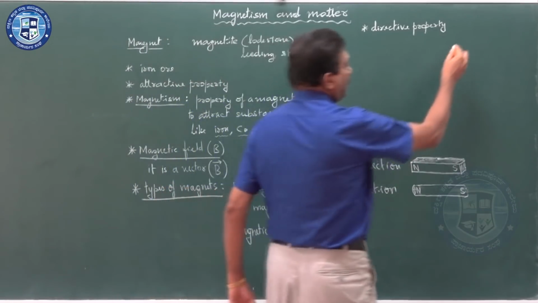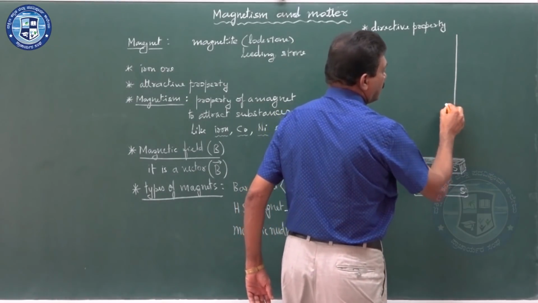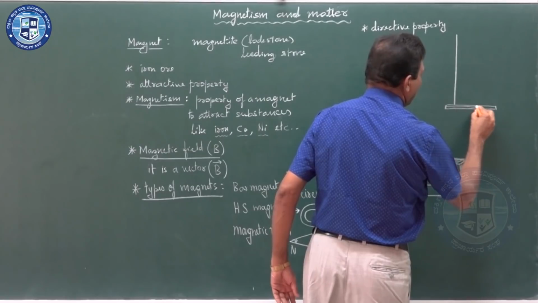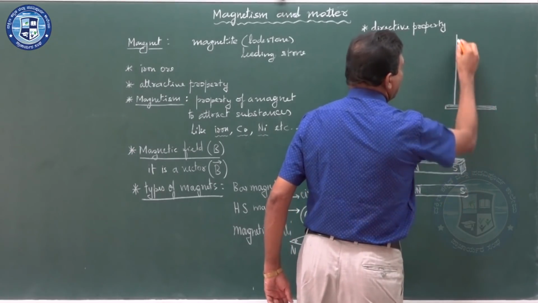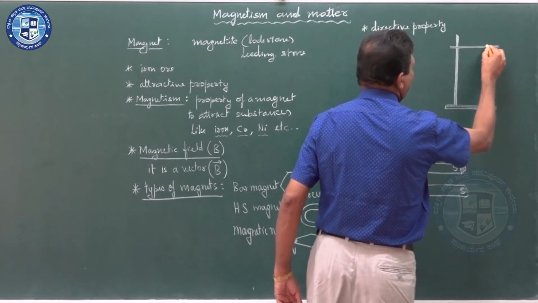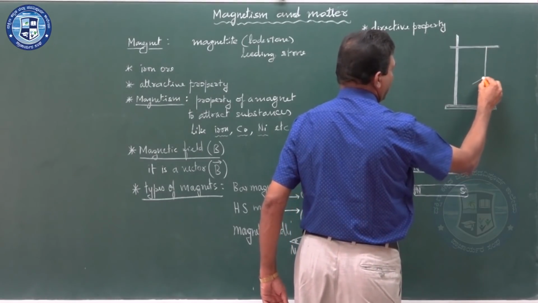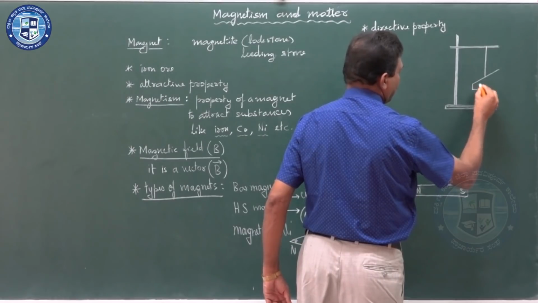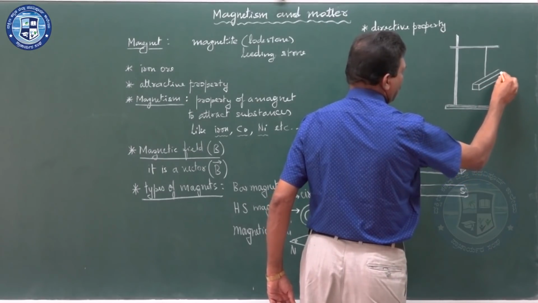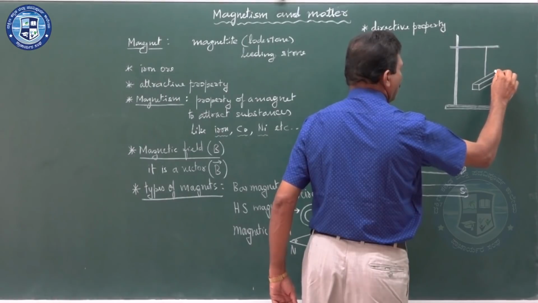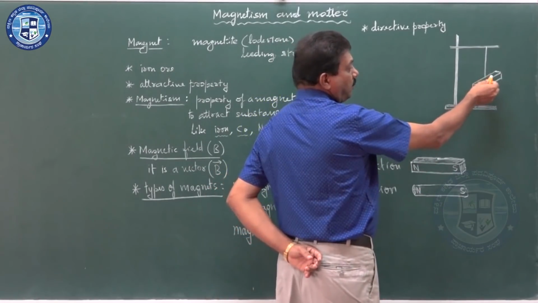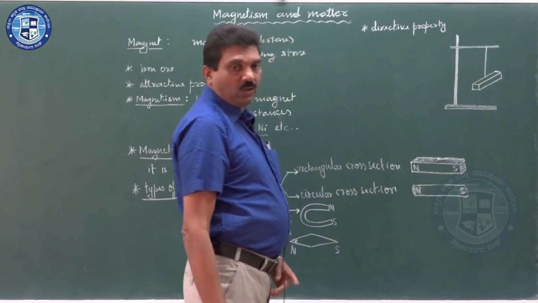When you suspend a magnet, say I am considering here a small stand and I am suspending a bar magnet, so that it can move and rotate freely.